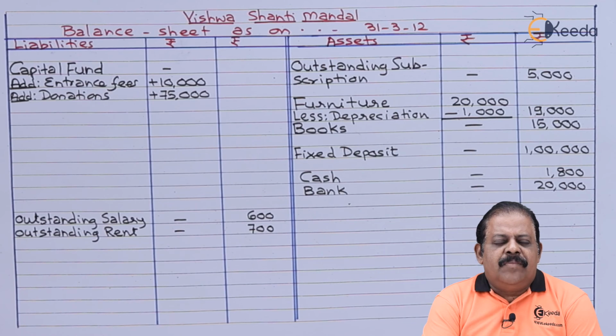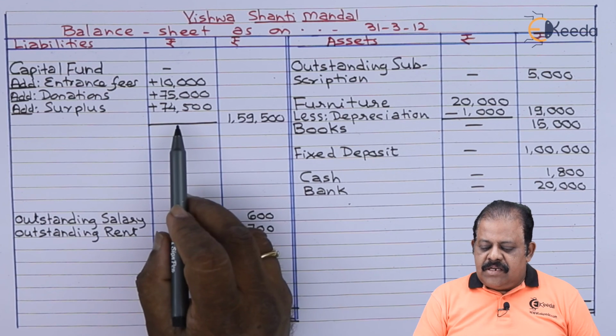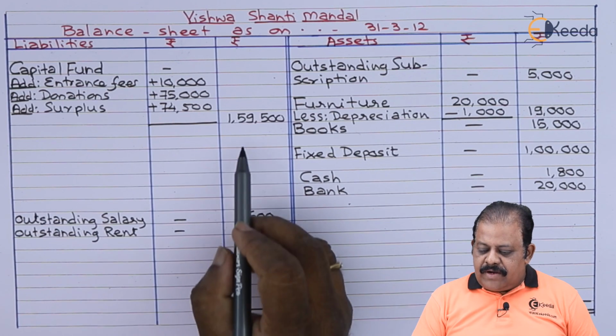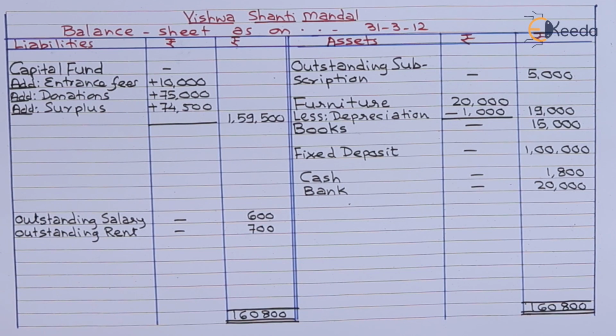Let us close now income and expenditure account first and then balance sheet. We have closed income and expenditure account. It is showing balancing figure on debit side 74,500. That is excess of income over expenditure, which is called surplus. This surplus will be added to capital fund. We have added surplus to capital fund. So now capital fund we have 1,59,500. We have closed liability side, asset side. We got total 1,60,800. It means balance sheet is tallying.